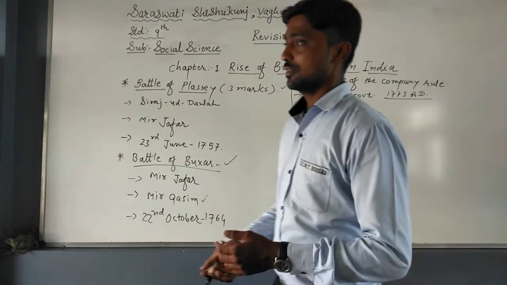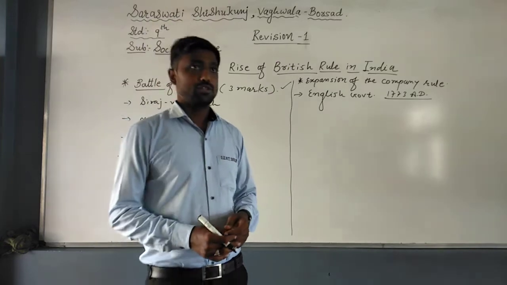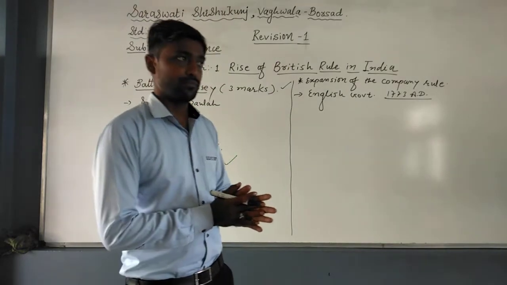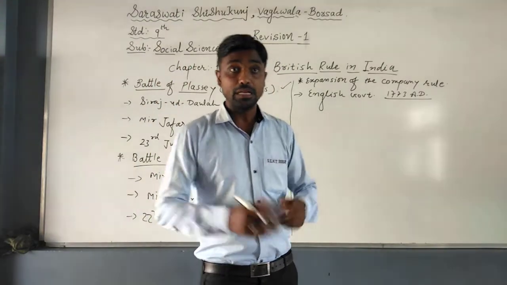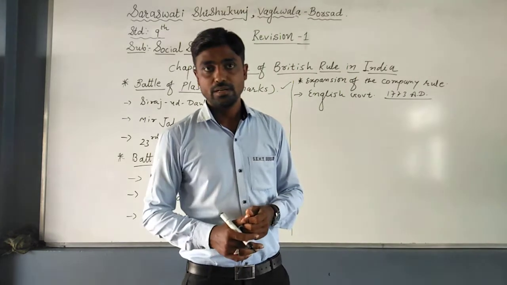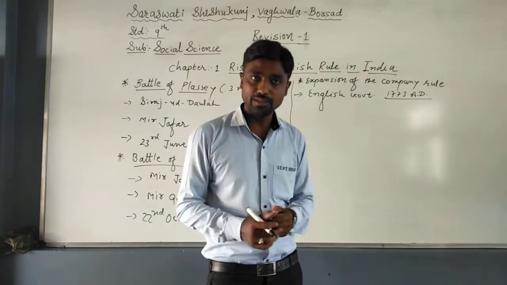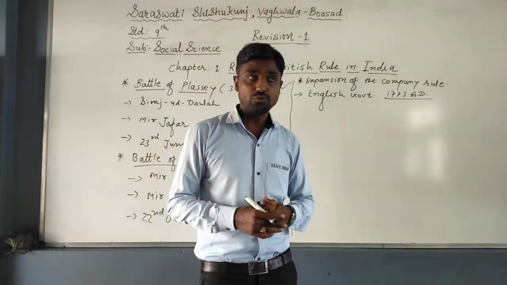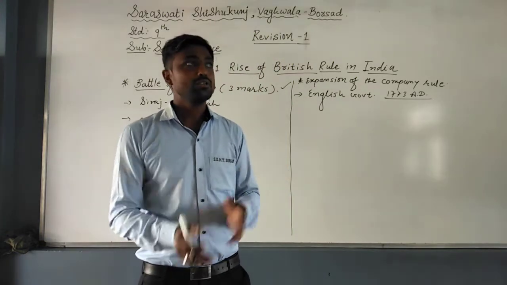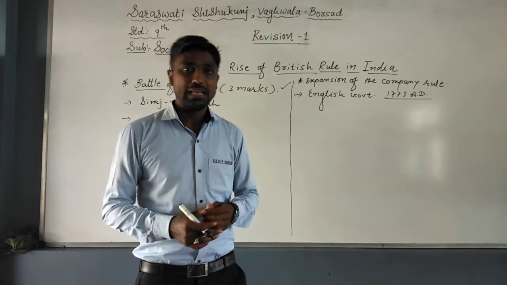According to this act, the governor of a particular state became the governor general of that state, and he had the power to take decisions regarding trade and all political activities.